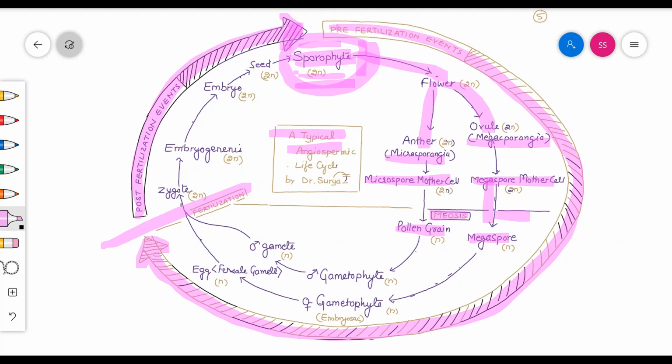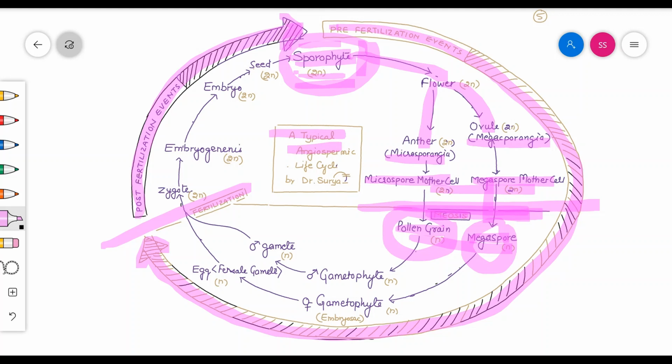Please note that in that particular situation, meiosis or reduction division takes place. That's why the diploid condition is changed into haploid condition in the form of pollen grain and megaspore. Pollen grain reaches the ovary with the help of pollination.